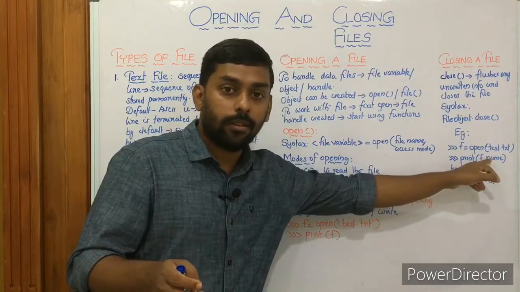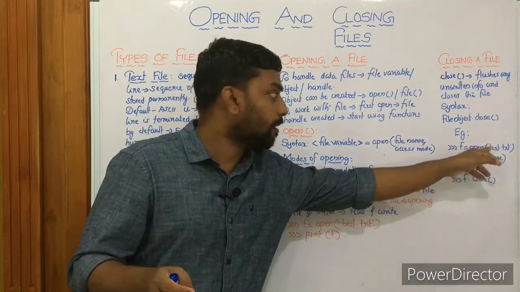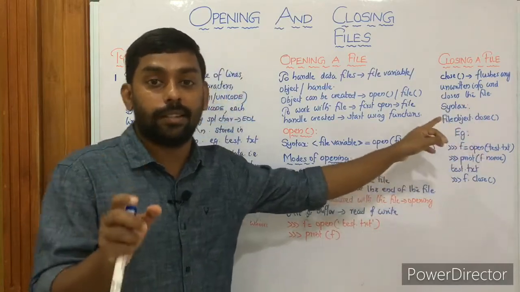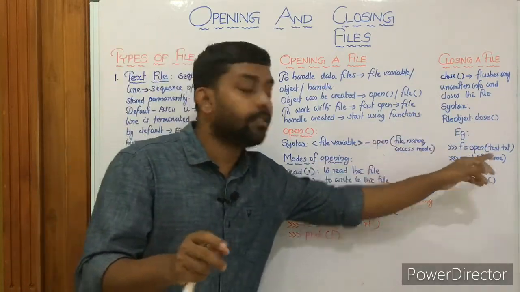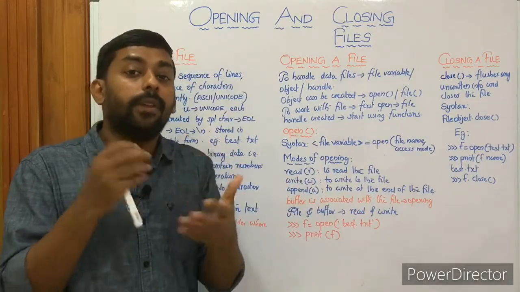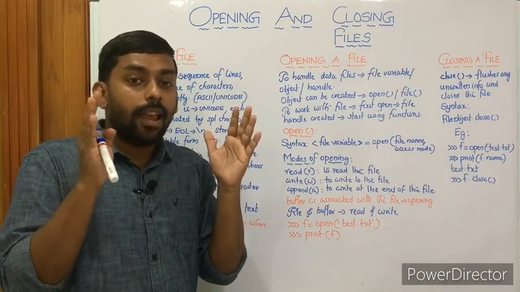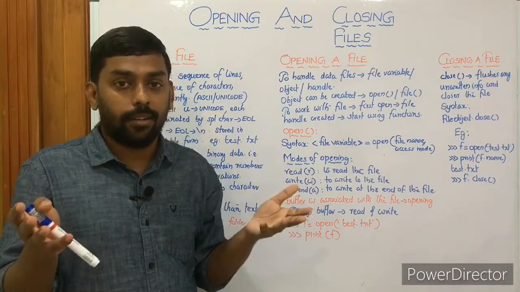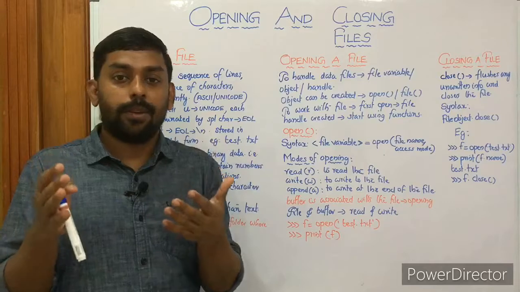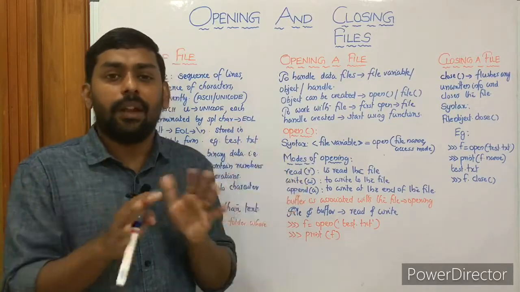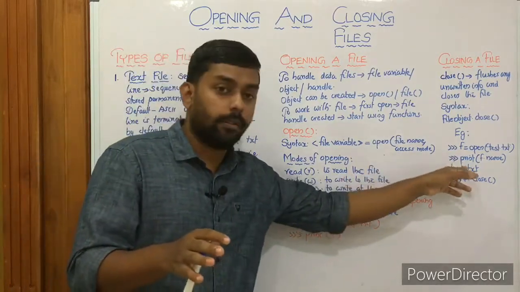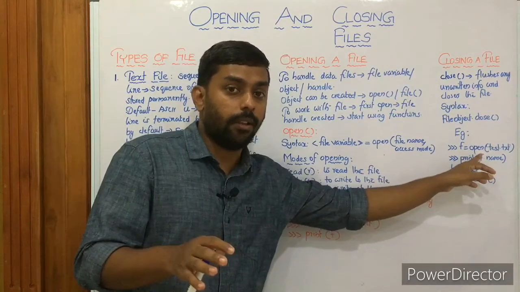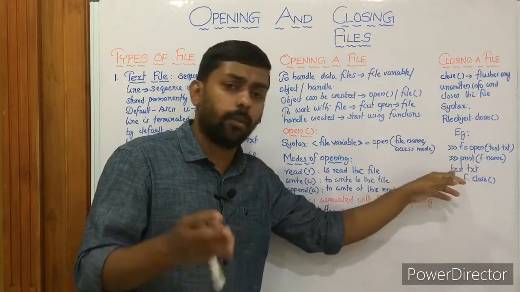f dot name: f is a variable associated with test.txt, that's a file, and f can access everything. f being a variable, f can access every aspect of the file test.txt: the content, all other information like its name, the size, everything can be accessed by f. That's why in f dot name we are accessing the name using f. f is a file variable, then it prints test.txt, that's the file name, right?